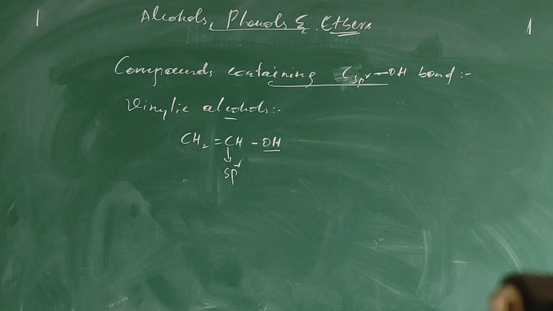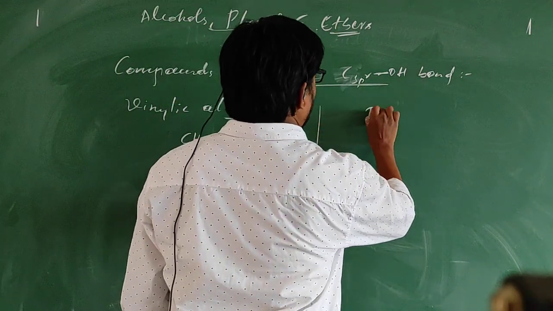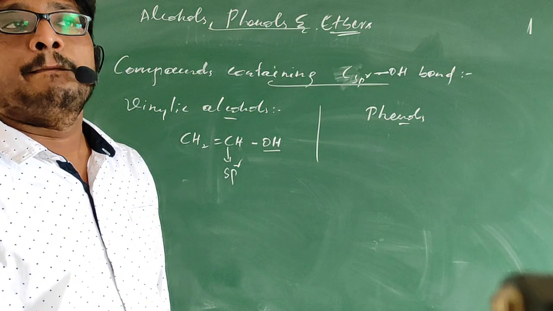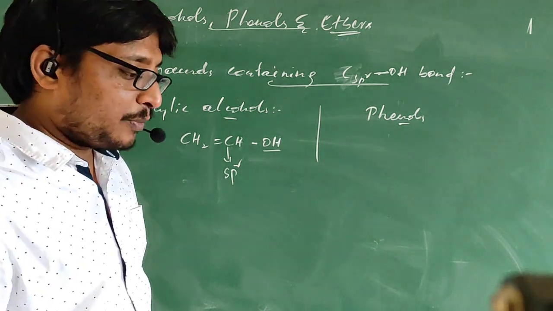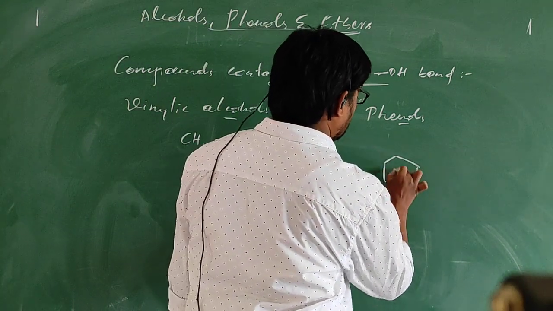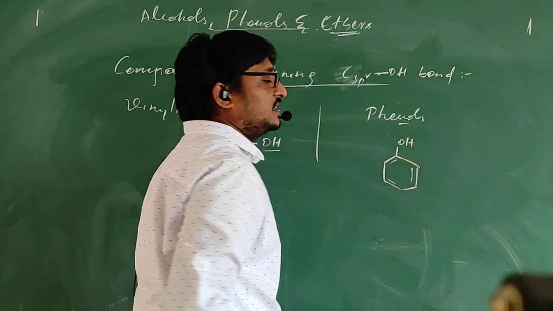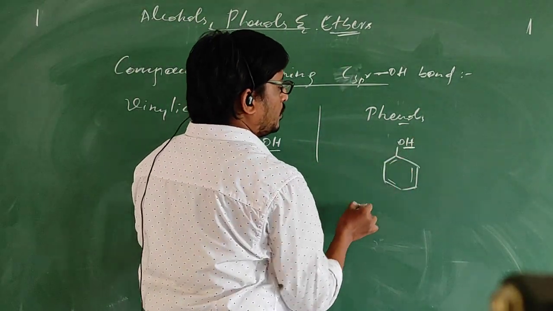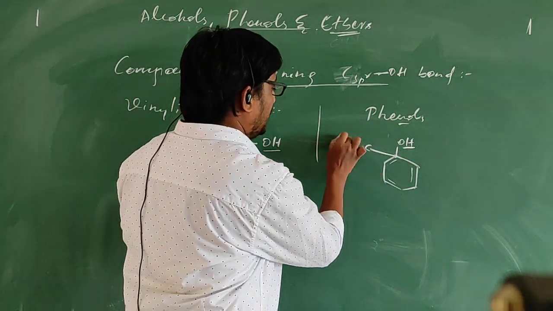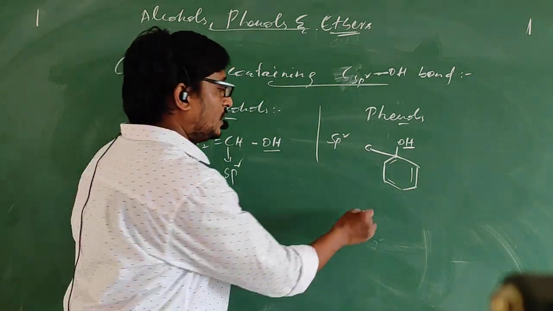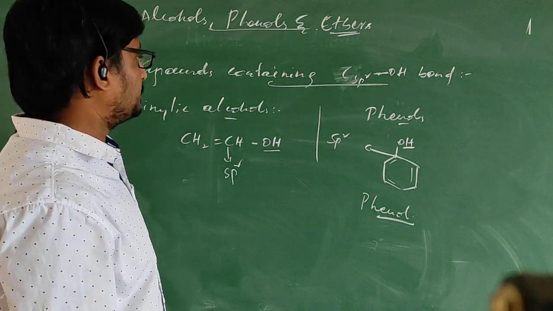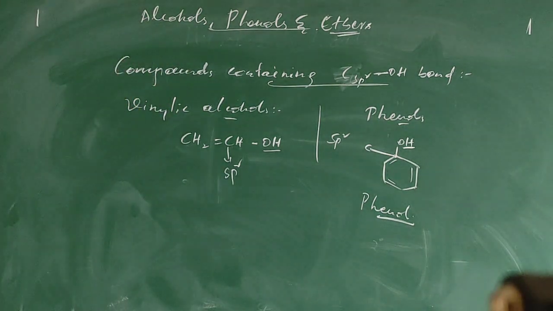Next, phenols. In phenols also, the OH group is attached to a carbon of the aromatic system. The carbon of an aromatic system is generally sp2 hybridized. For example, if you consider this, the OH group is attached to a carbon of this benzene, and this carbon is sp2 hybridized. So we generally call this phenol. So this is one classification.